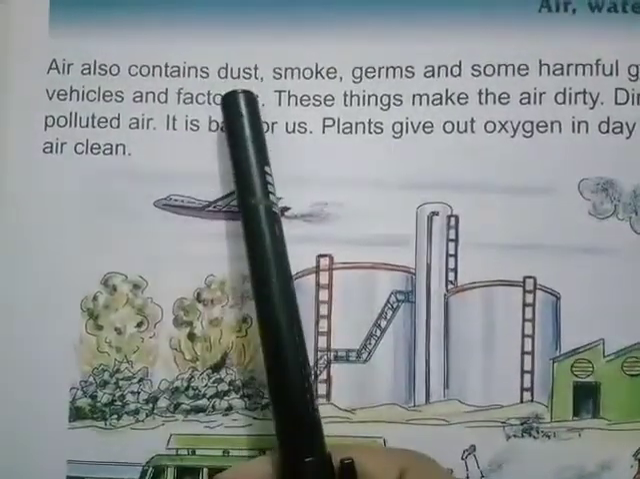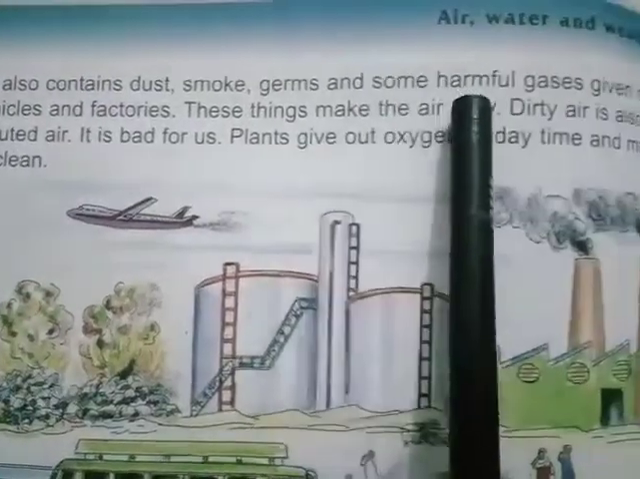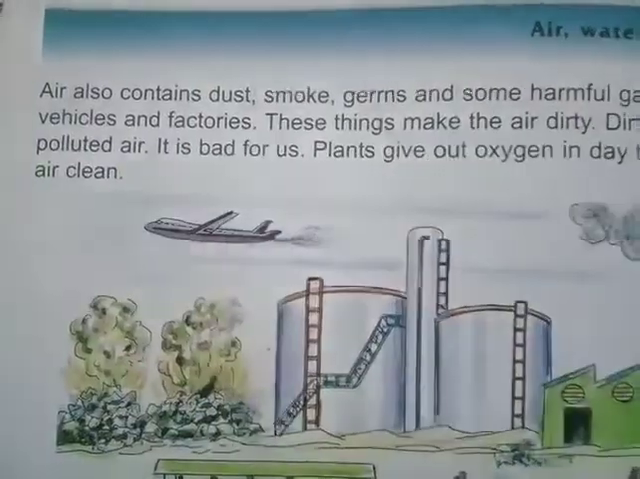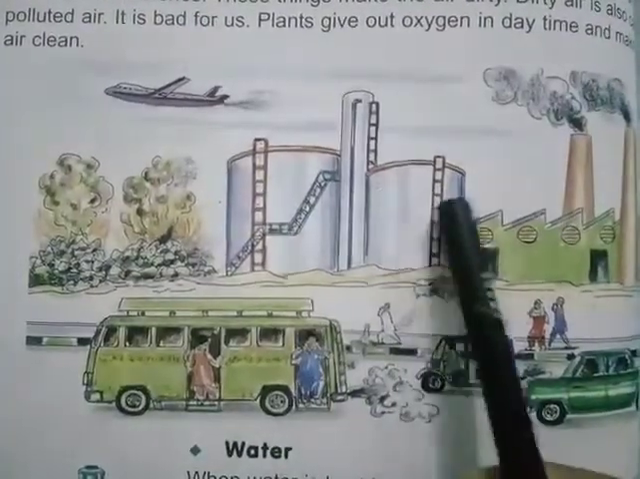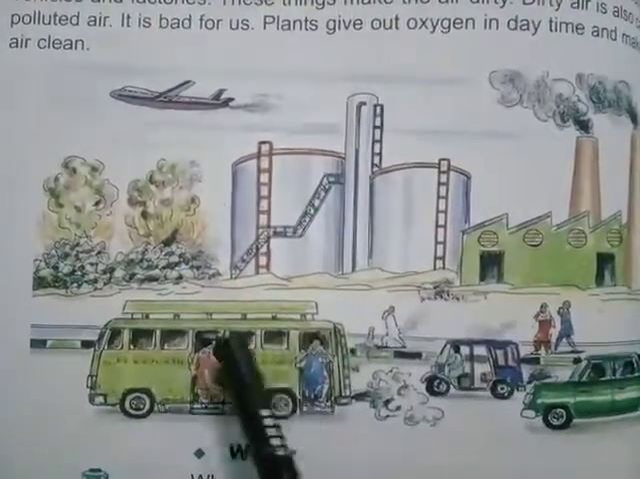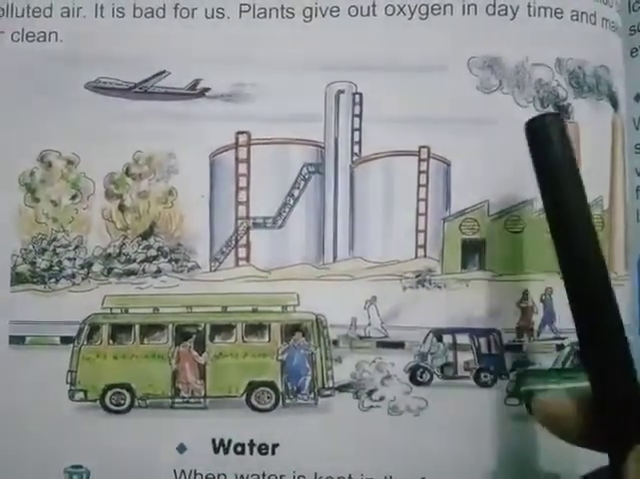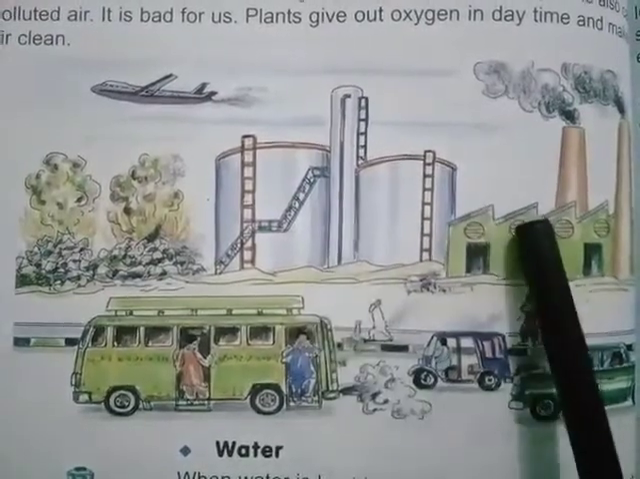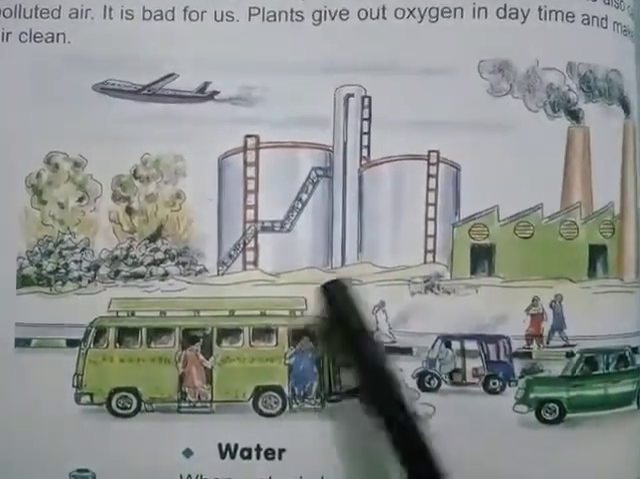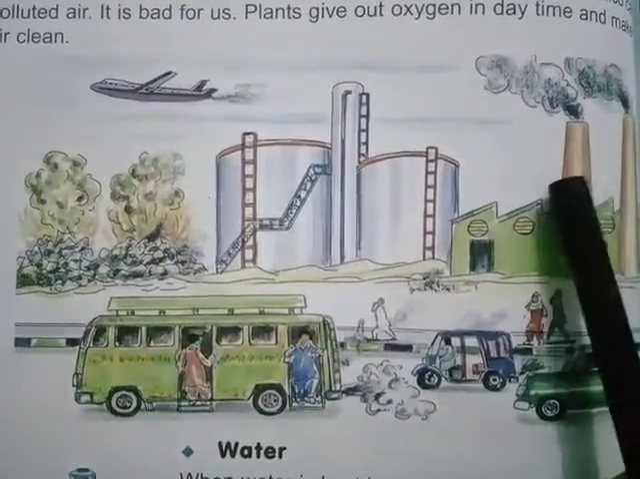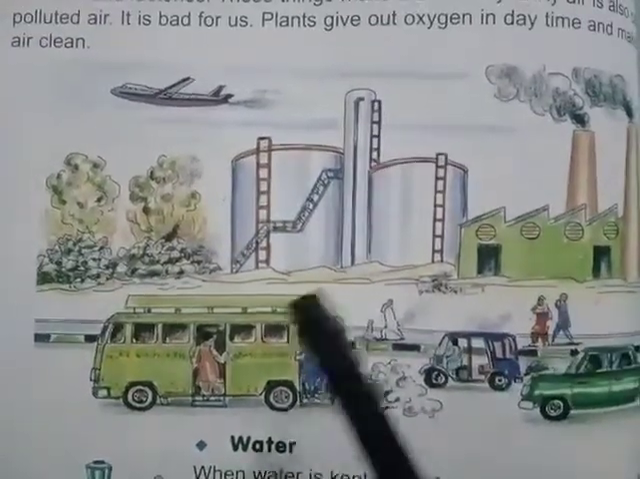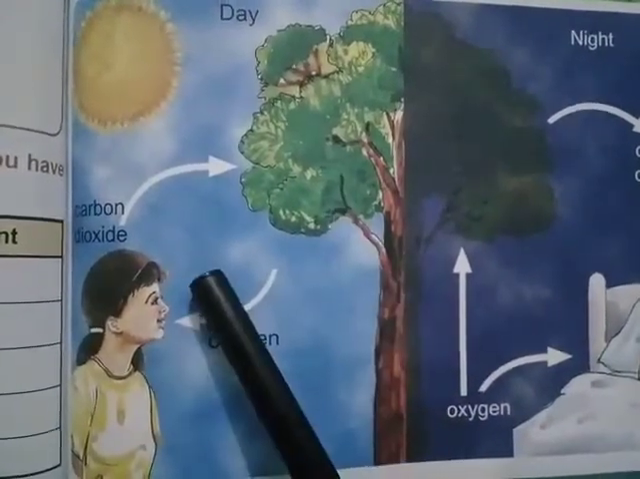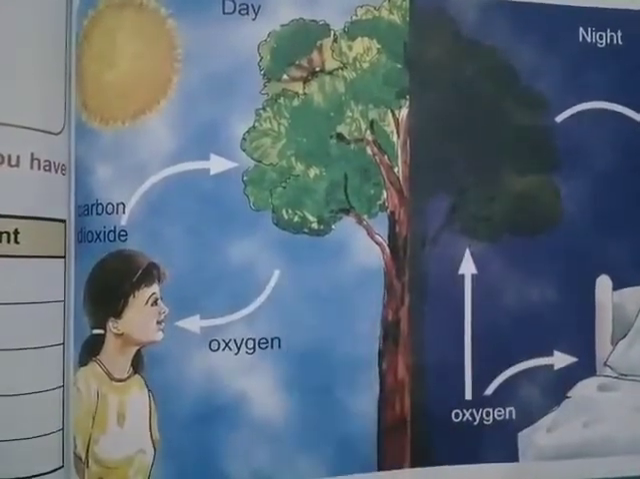Air also contains dust, smoke, germs, and some harmful gases given out by vehicles and factories. You can see in the picture, these are the things which make the air dirty. Dust, smoke, germs, and harmful gases of vehicles and factories make the air dirty. Dirty air is also called polluted air. It is bad for us. Plants give out oxygen in the daytime and make the air clean.